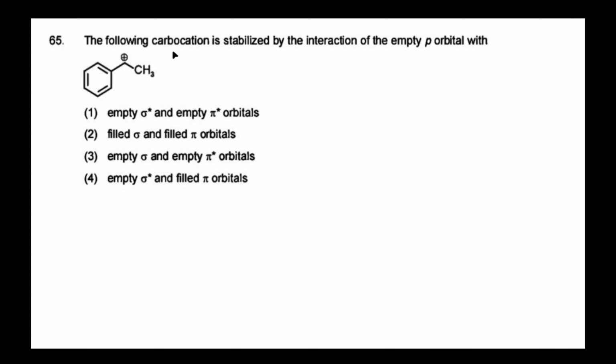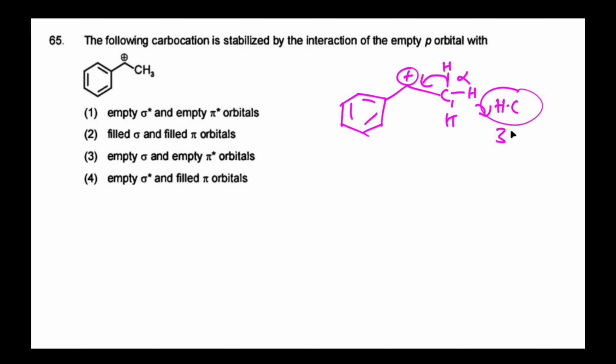The next question: the following carbocation is stabilized by the interaction of the empty p orbital with. So if you observe this molecule, the carbocation is stabilized by the adjacent methyl group, then adjacent pi bonding electrons. Here alpha C-H sigma bonding electrons will move. This is nothing but hyperconjugation. It will give 3 hyperconjugations to nullify this positive charge.